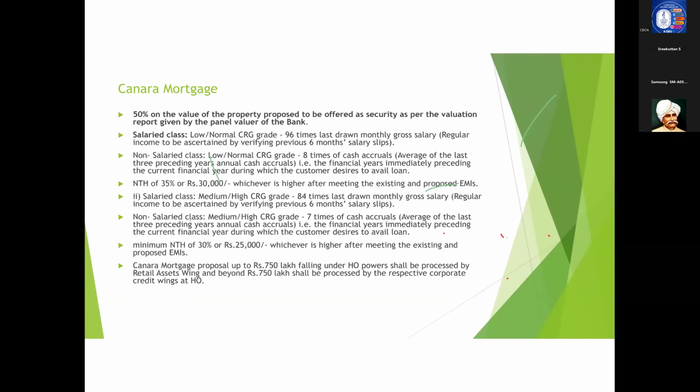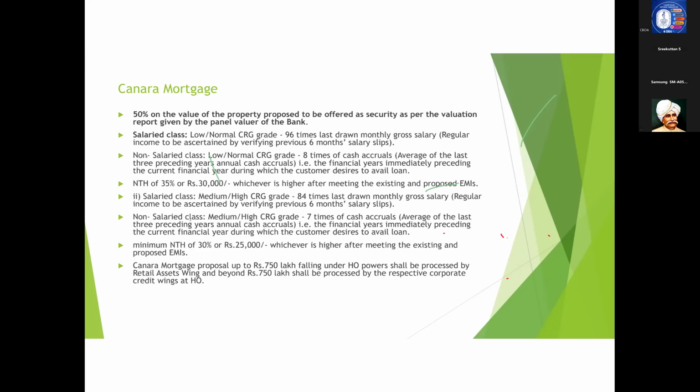There is only one question from Canara Home Loan. What is the margin for Canara Home Loan Plus? Canara Home Loan Plus, actually, there is no specific margin. The only thing is you have to comply with the LTV norms. There is no specific margin as such required. The only thing is the loan to value ratio you have to consider.